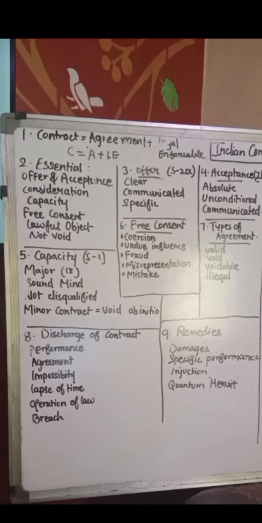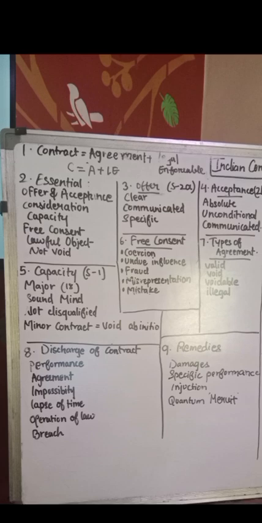This is highly tested according to the CMS parents, meaning for the CMS parents. Then comes free consent. Consent must be free. If the consent is taken by coercion, like force and threat. Second, undue influence means dominance or pressure. Third comes fraud, meaning intentionally cheating. Then misrepresentation means a false statement but without the intention to cheat.